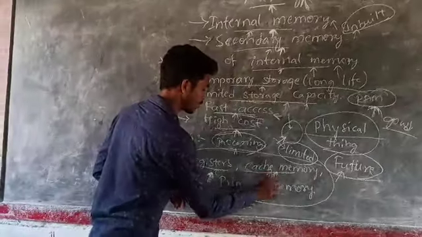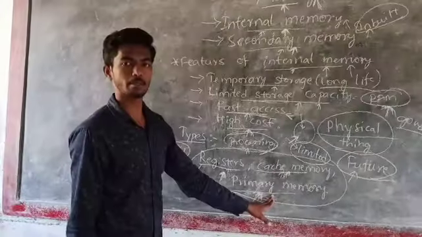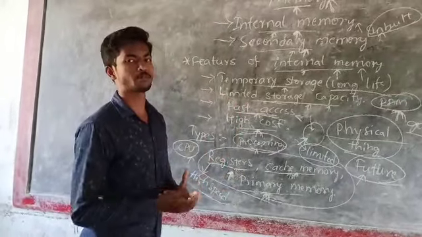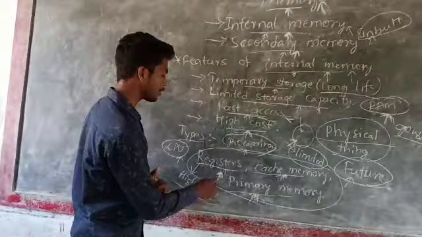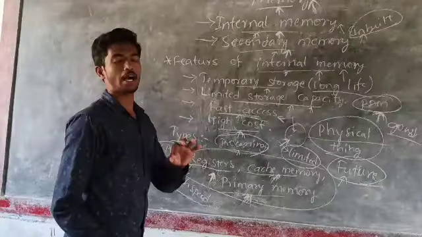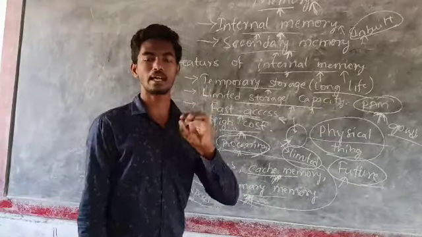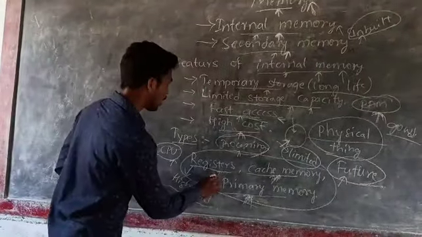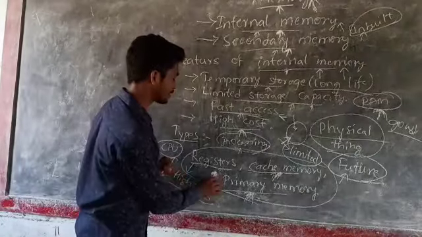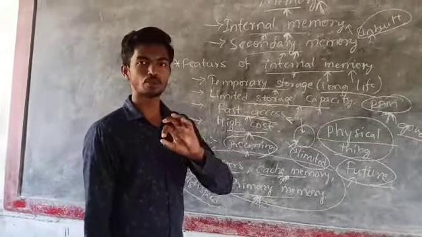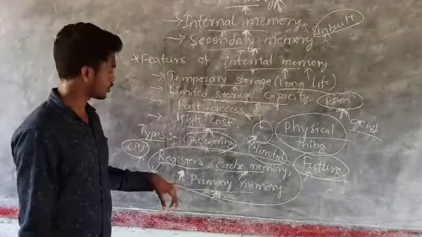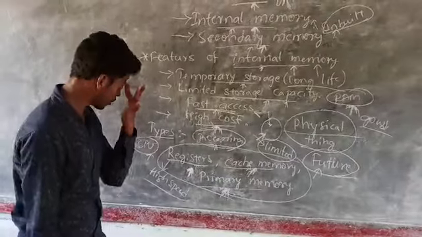This cache memory and the primary memory, where in the primary memory you will get RAM and ROM, the two types, and the different types of RAM and ROM again. So the cache memory, primary memory and the registers are made up of transistors and capacitors. Now registers are high speed memory, as we know that it is a type of internal memory, and it is expensive, high cost.